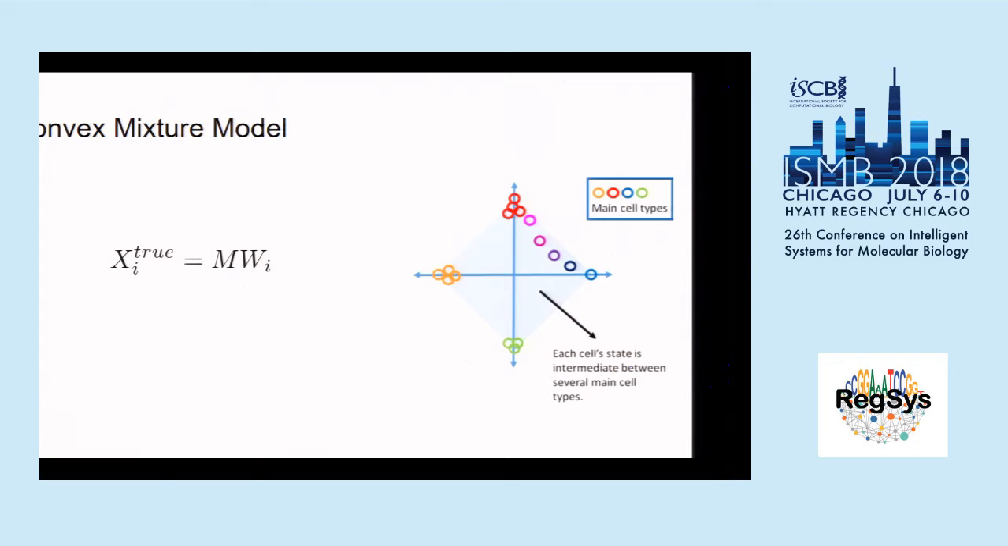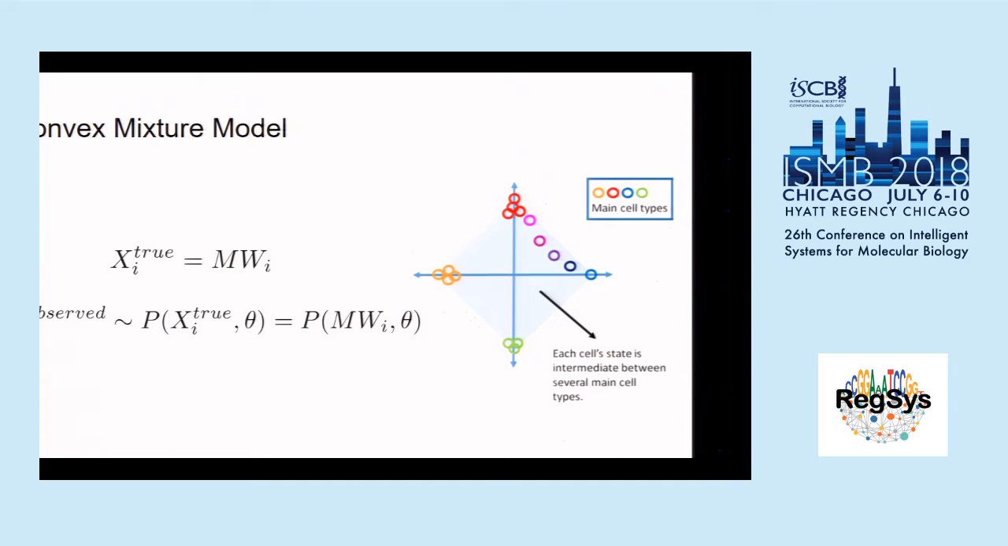Basically, each cell lies somewhere along a low-dimensional simplex, where the corners of the simplex are defined by M, which is a matrix in gene expression space, and the position of each cell within that simplex is defined by W, which is a matrix of weights that sum up to 1. As shown in the figure on the right, a cell can belong to one state, in which case it's at the corner of the simplex, or it can be a mixture of several states, in which case it's at the edge of the simplex.